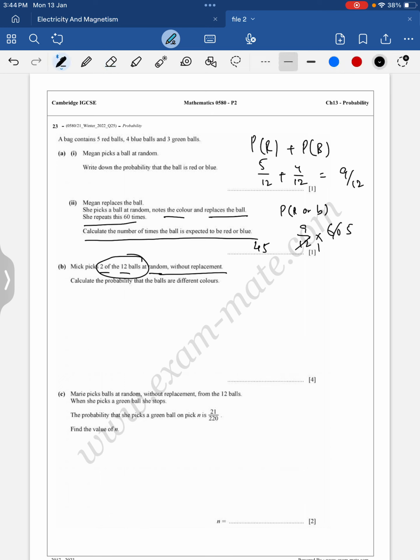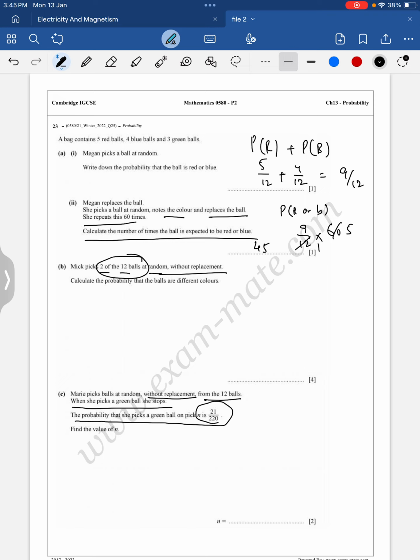Okay, now Mary picks balls at random without replacement from the 12 balls. When she picks a green ball, she stops. The probability that she picks a green ball on pick n is 21 upon 220. Here we cannot decide on which pick she will be getting 21 upon 220. Since it's a big answer, we can assume it to be the 4th or 5th. Let me start with the 4th pick.